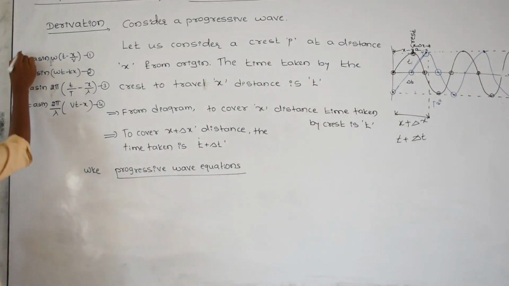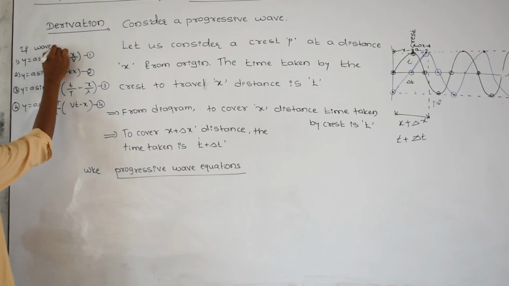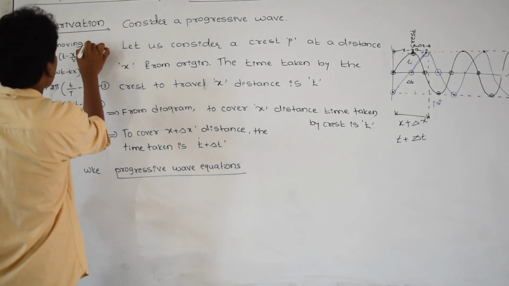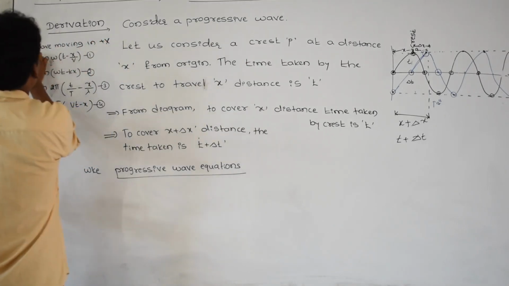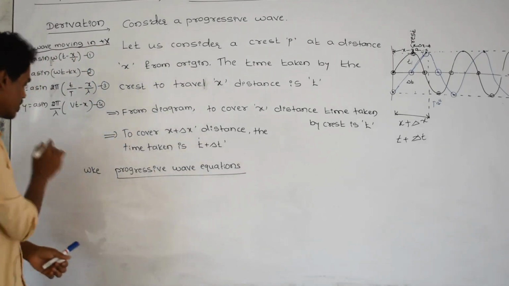If the wave is moving in the positive x direction, these are different forms of equations of a wave.